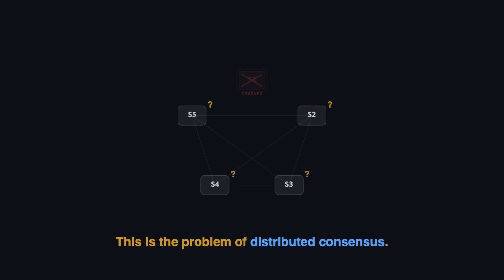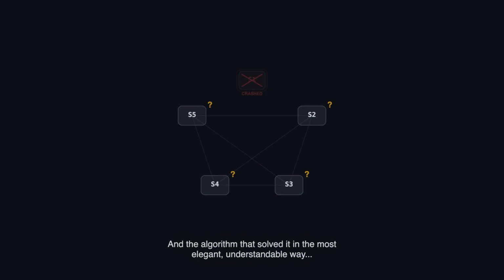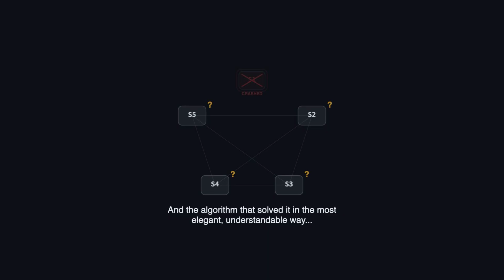This is the problem of distributed consensus, and the algorithm that solved it in the most elegant, understandable way is called Raft. The simplest way to run a service is with a single server. One machine, one source of truth, but if that machine goes down, everything stops. That's a single point of failure.